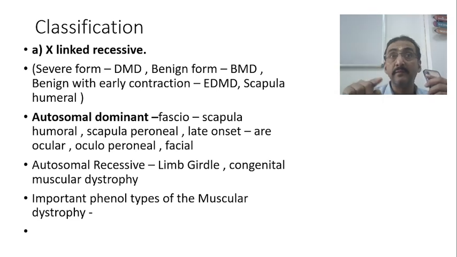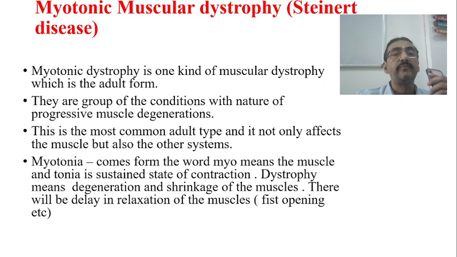Therefore, the patterns of muscular involvement and muscle weakness are very important, as we discussed in the previous classes. Autosomal recessive, if you want, limb girdle to some extent, because there are so many varieties. The congenital dystrophies etc. are important types of the muscular dystrophies. So this is one important classification. Thank you very much.